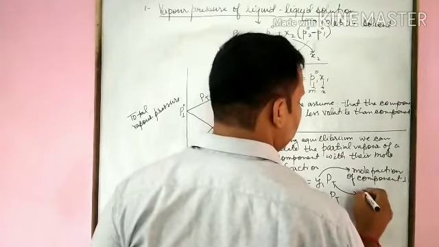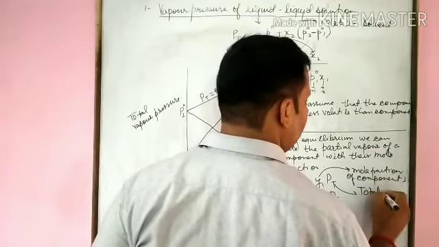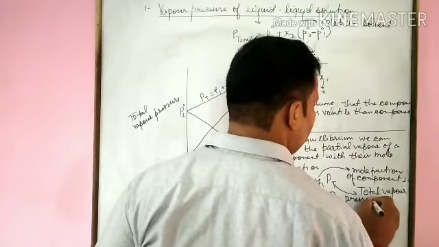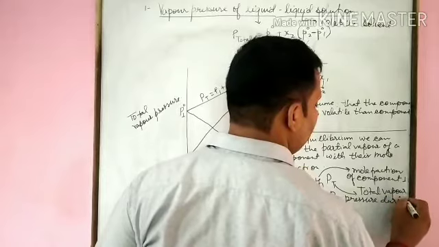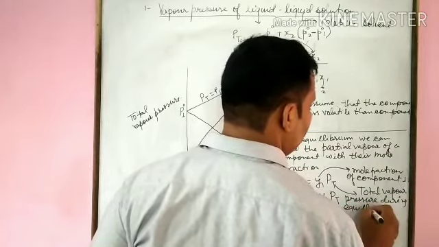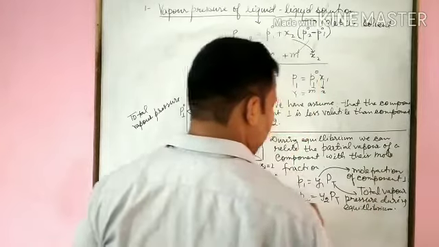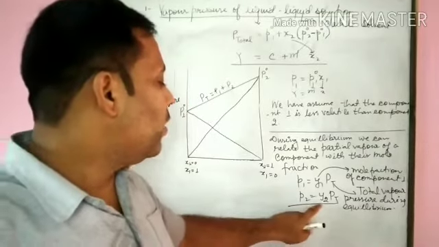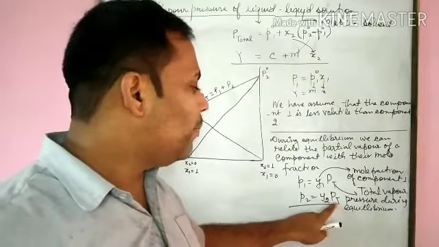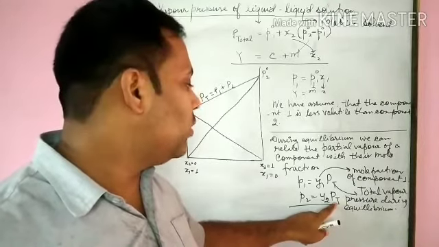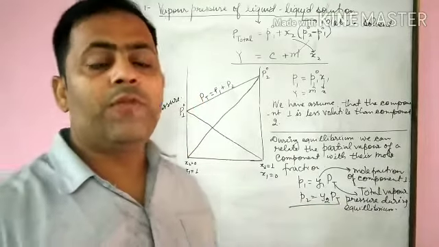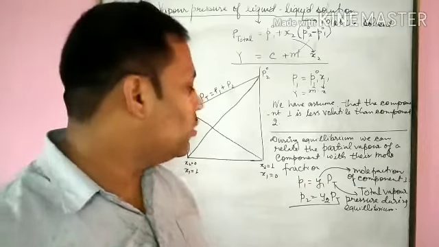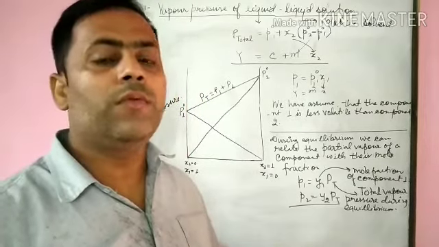PT is the total vapor pressure during equilibrium. In the same way, P2 is the partial vapor pressure of component 2, and Y2 is its mole fraction, and PT is total vapor pressure during equilibrium. It means if we know the mole fraction and the total vapor pressure during equilibrium, then we can also calculate the partial vapor pressure of the component.